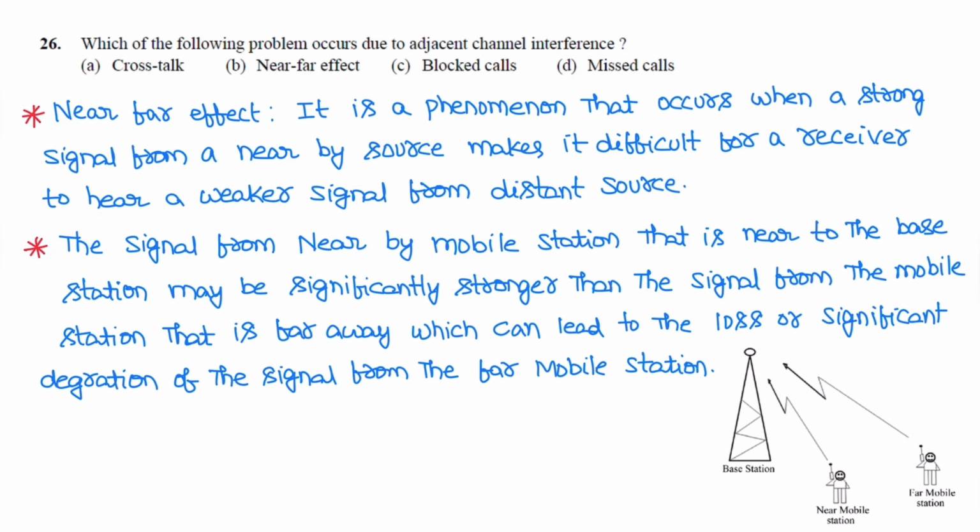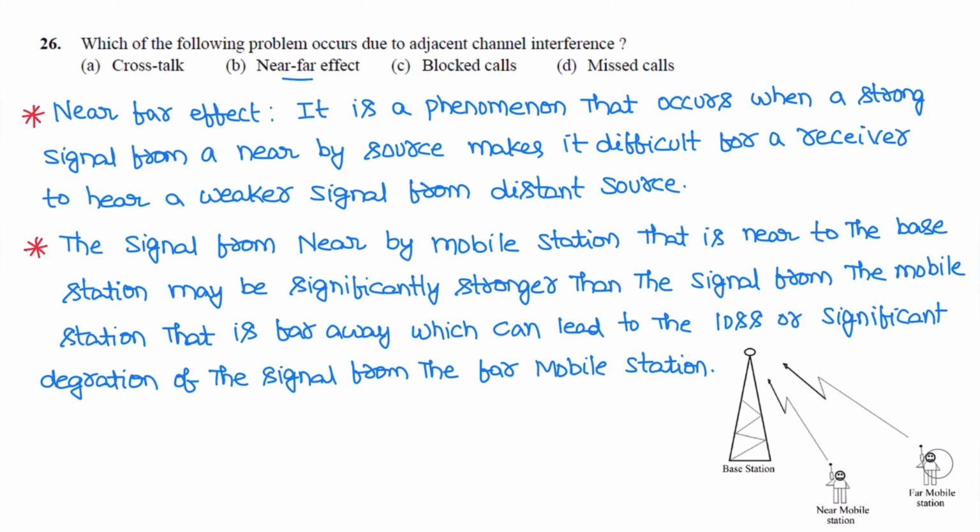Next question. Which of the following problem occurs due to adjacent channel interference? So that is near far effect. Near far effect is a phenomenon that occurs when a strong signal from a nearby source makes it difficult for a receiver to hear the weak signal from the distant source. Here signal is weak. Here signal is strong. For this case signal is strong. For this case signal is weak.